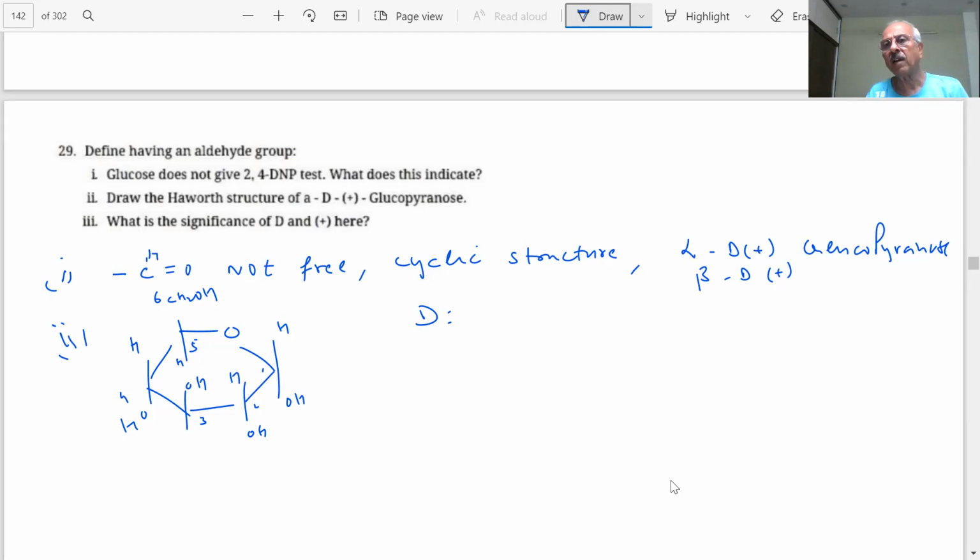Why did we give D and L, compared with what? D and L shows the relative configuration of a stereoisomer of a compound with respect to the configuration of some other compound. Now which OH group do we compare? Which OH group was compared for D?